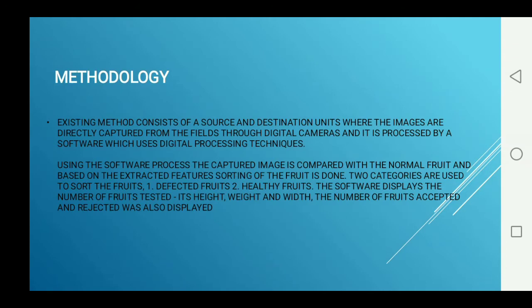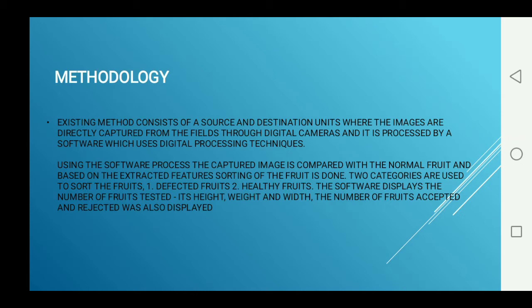Methodology. The existing method consists of a source and a destination unit, where the images are directly captured from the field through a digital camera and processed by software which uses digital processing techniques. Using the software, the captured image is compared with the normal fruit, and based on the existing features, sorting of the fruit is done.